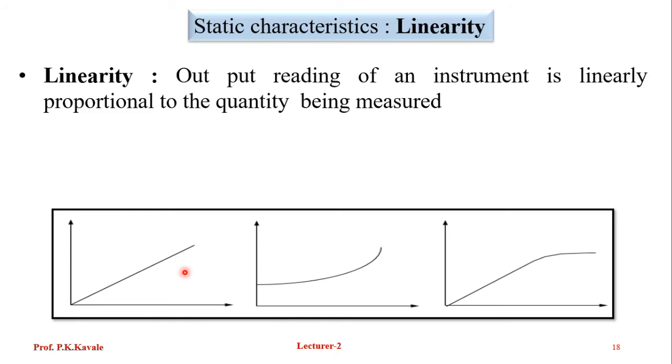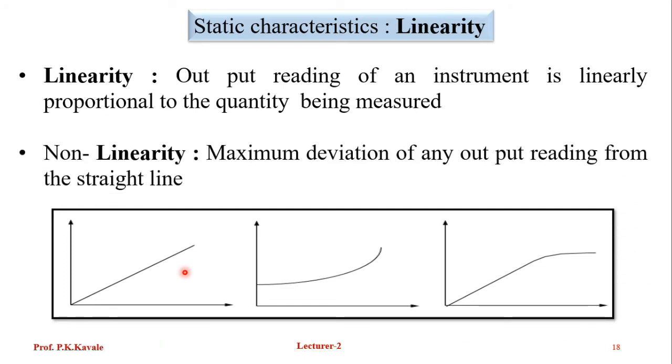Linearity means the output reading of an instrument is linearly proportional to the quantity being measured. Non-linearity is the maximum deviation of an output reading from the straight line. Most real-time sensors and transducers give non-linearity. We want to convert it into linear with the help of some statistical methods.